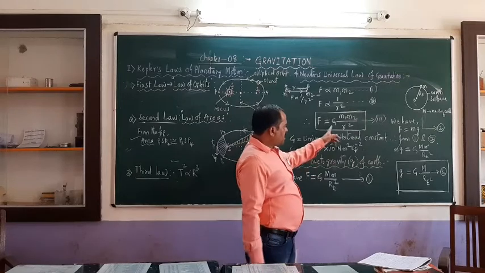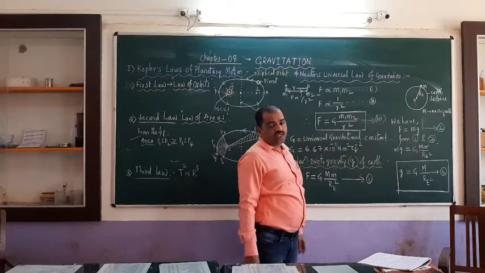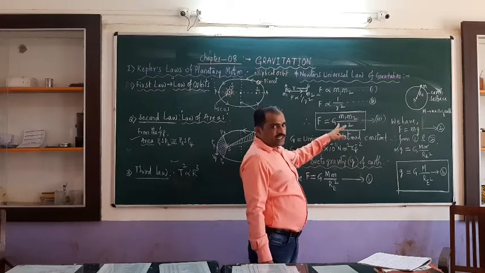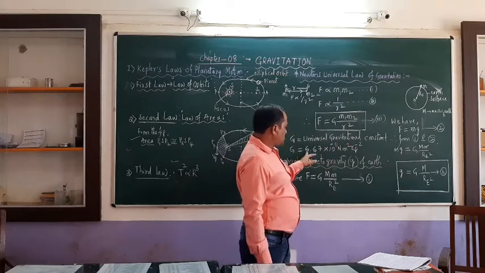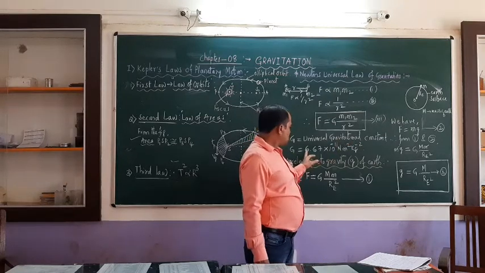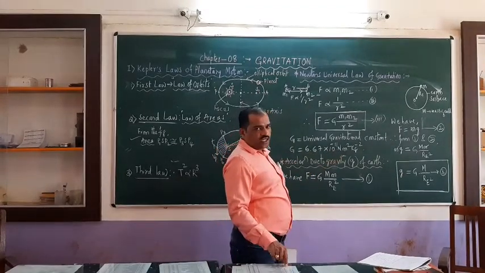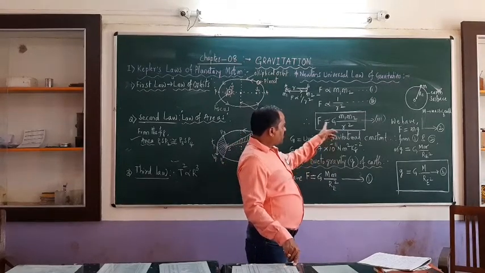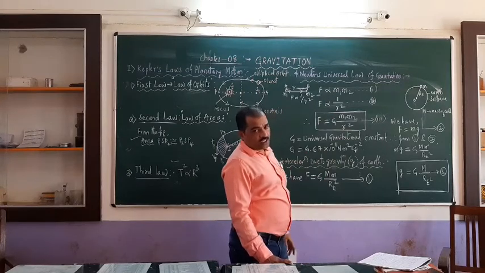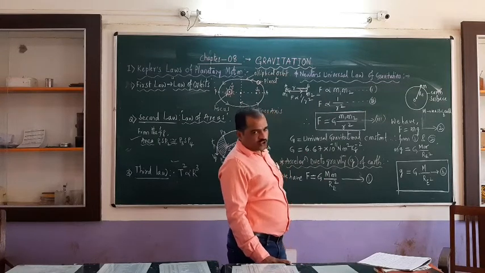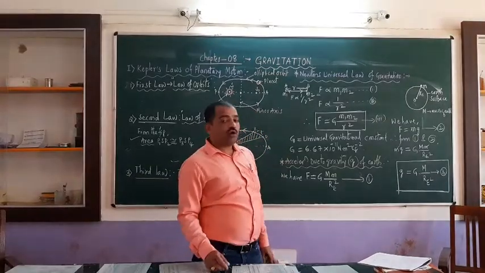So what is G here? G is called the universal gravitational constant. It is a constant of proportionality, and its value was discovered by the scientist Cavendish. The value is 6.67 into 10 to the power of minus 11 Newton meter square kg raised to minus 2. So F is equal to G into M1 M2 by R square is one of the important expressions to remember for Newton's law of gravitation.